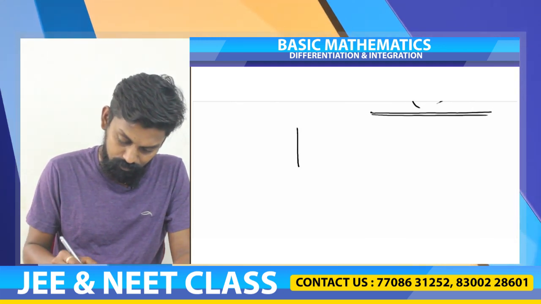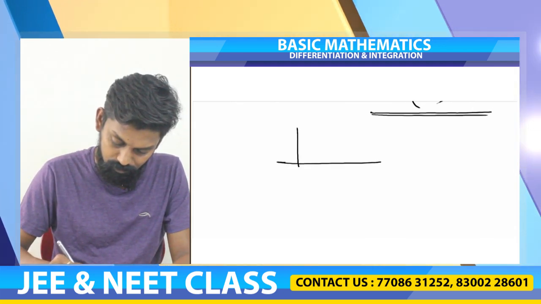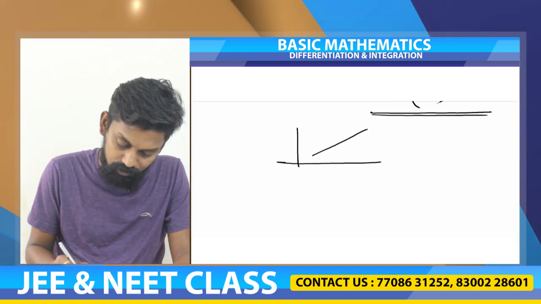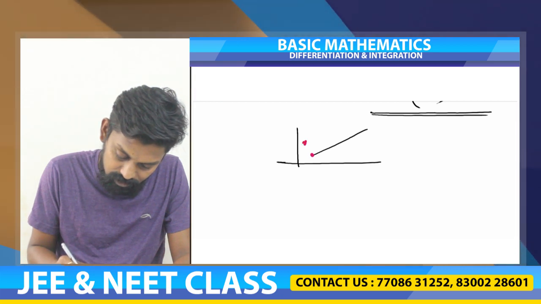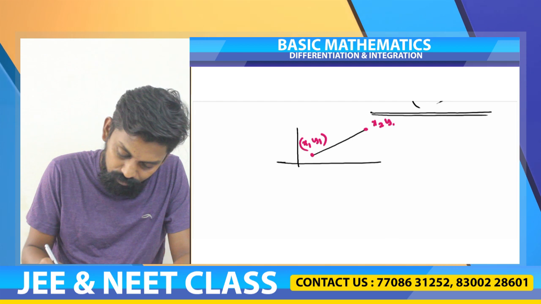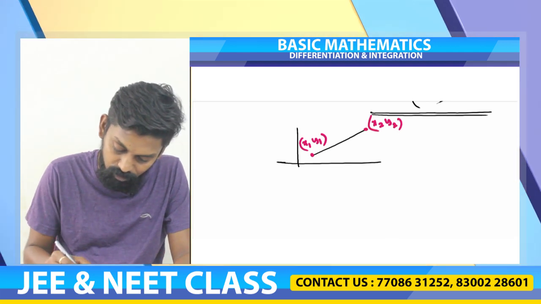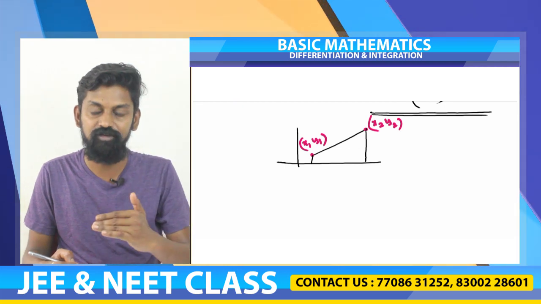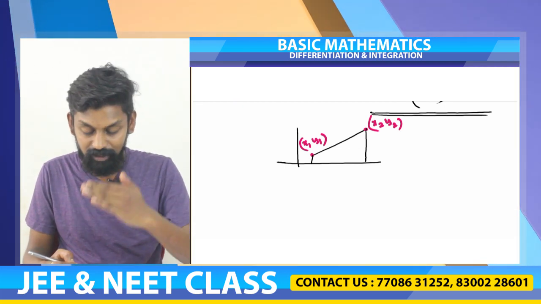Now there is a straight line, and we want to find out the area under the curve. So the initial point of the straight line is x1, y1, and the final point is x2, y2. If I want to find the area of this, then this is the area under the curve, between the curve and the x-axis.